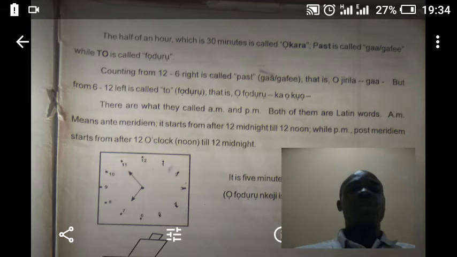Then going further, we look at counting from 12 to 6. Right hand, that is right, is called past. Counting from 12 to 6, right is called past. Then as you know, past is called ga or gafe in Igbo, that is ojirila ga.